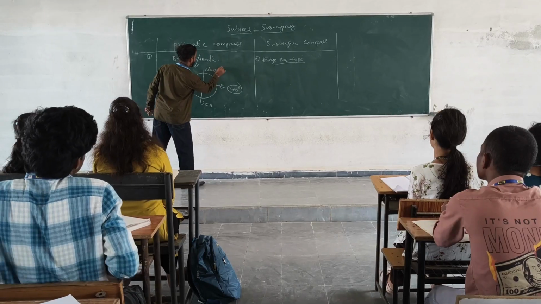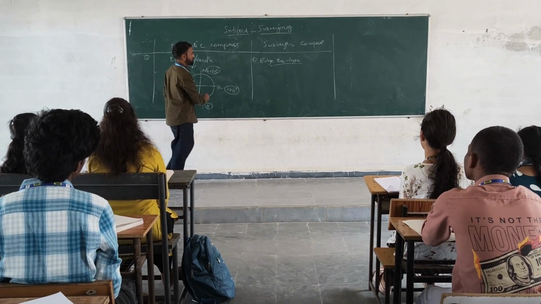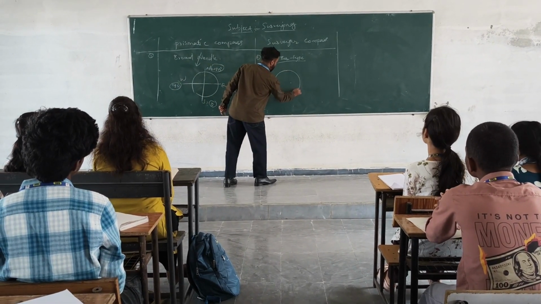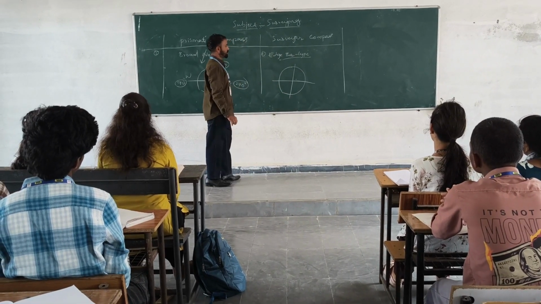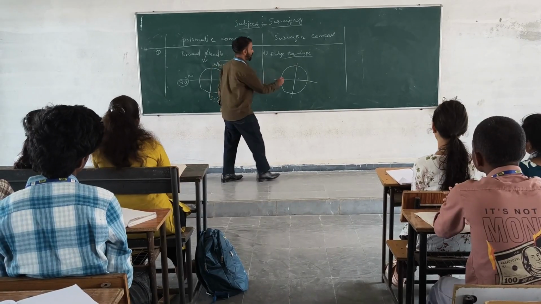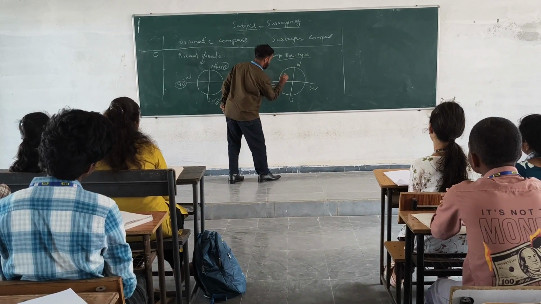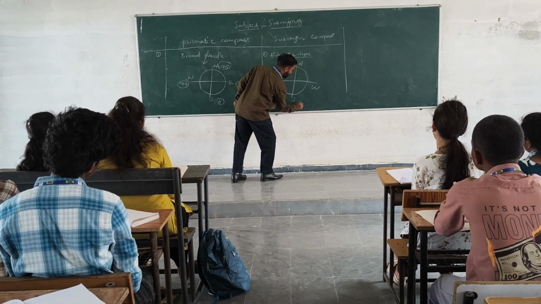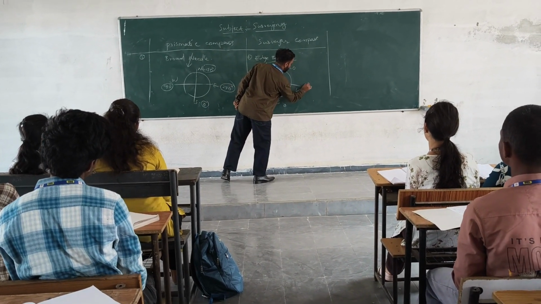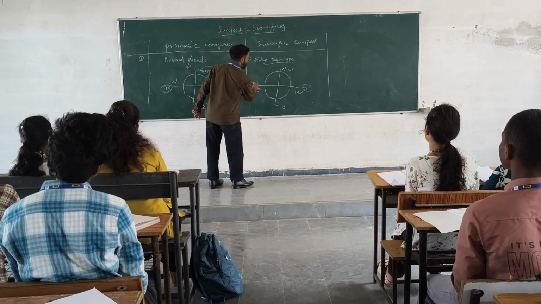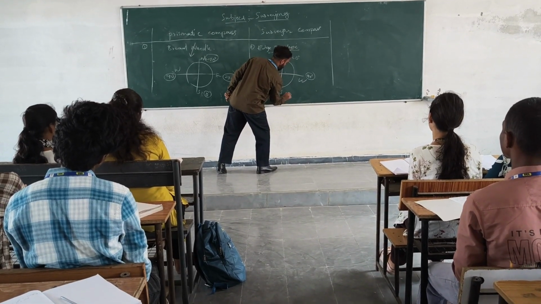Here, in the survey compass, what changed? North, south, it is west, it is east. Here 0, here 0, here 90, here 90 degrees, here 0 degrees.